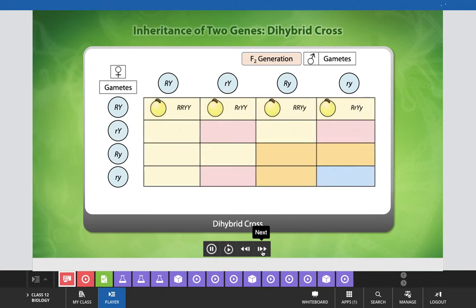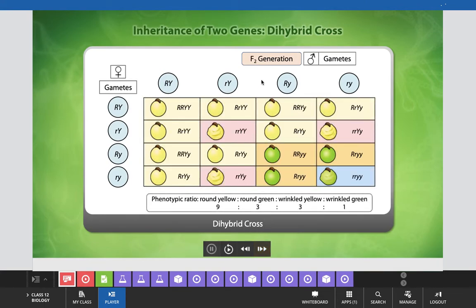Now try to understand this dihybrid cross here. In the F2 generation, when Mendel did selfing between the two plants observed in the F1 generation, there will be a combination of four types of gametes from the male parent as well as from the female parent, which you can see here. When we see the combinations, 4 times 4, meaning 16 types of combinations in genotypes and phenotypes, will be formed with the help of this Punnett square.